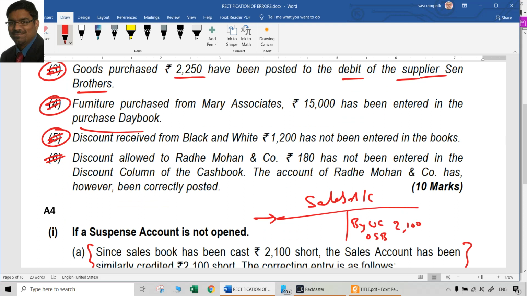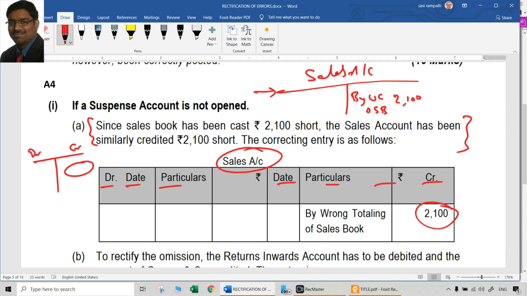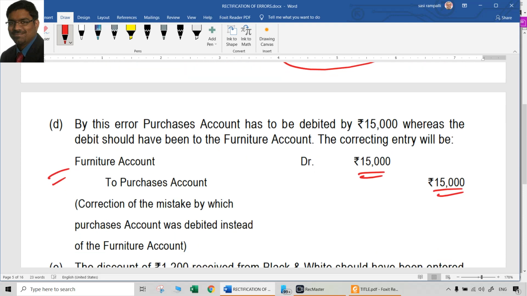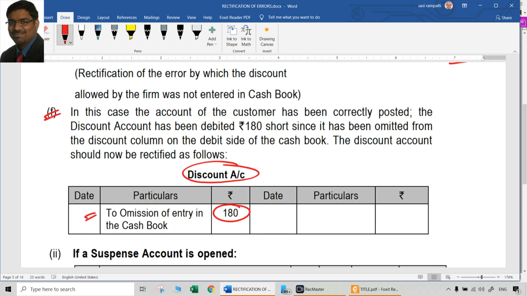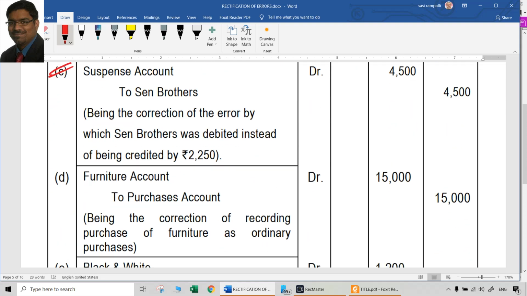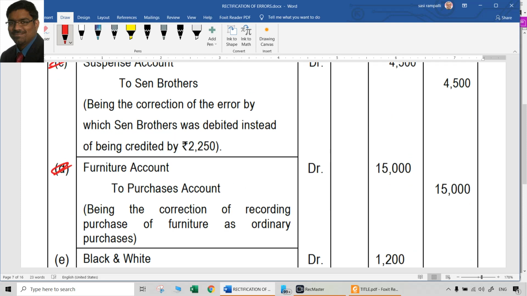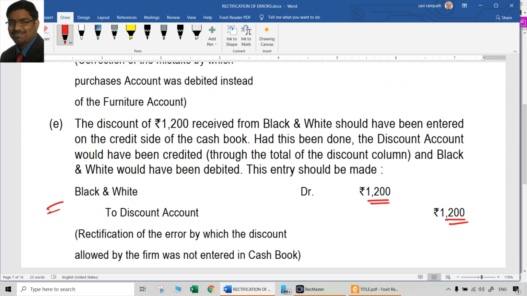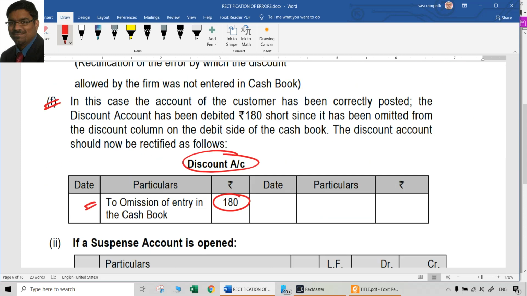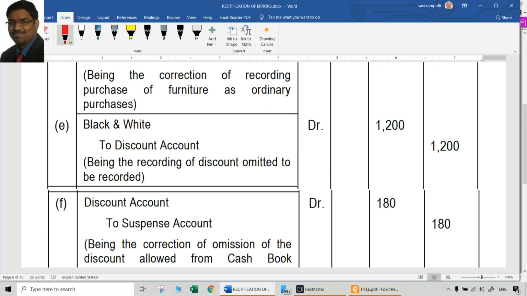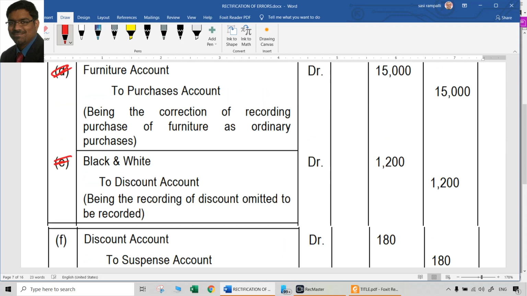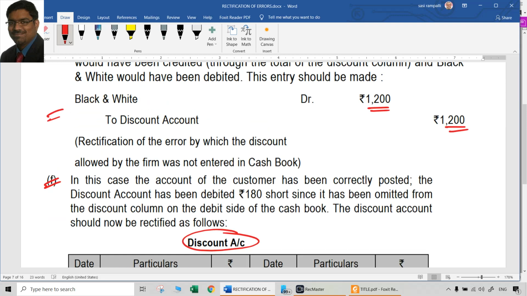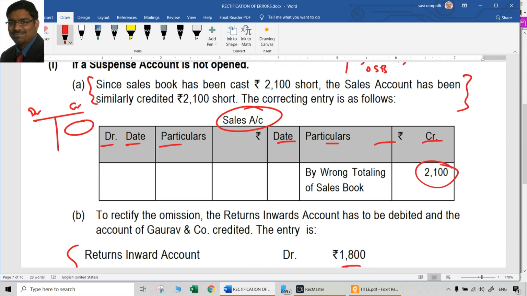Fourth one will be the same entry. Fifth one also will be the same entry if you observe. Fourth one means D point: furniture account debit to purchase account. So here also furniture account debit to purchase account. No difference. Then fifth one, Black and White account debit to discount received account. The same entry will be here also. So there will not be any difference whether there is a suspense account or not.